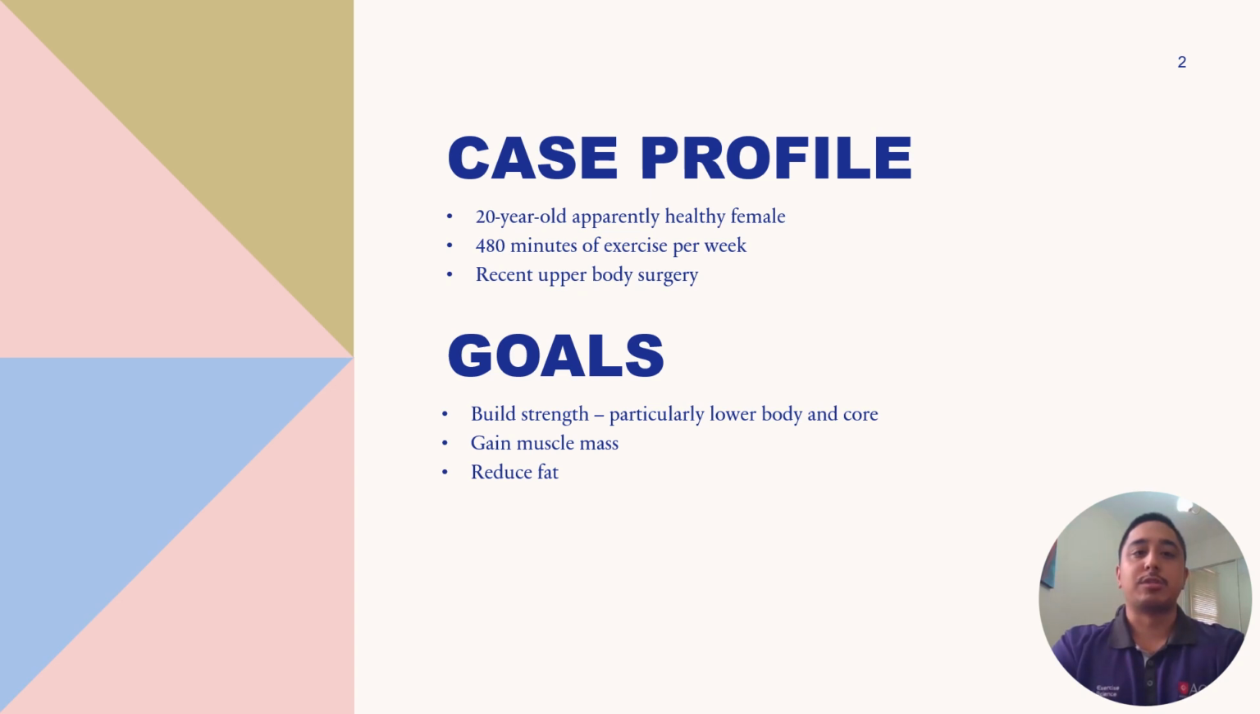Sophia's goals were to build strength, particularly lower body and core, gain muscle, and reduce fat. As building strength and gaining muscle both require an anabolic state and reducing fat requires a catabolic state, we would aim to have her enter an anabolic state to focus on her first two goals of building strength and gaining muscle for the 6-week duration of the exercise program. After completion of the 6 weeks, we would then reassess her goals and decide if she would like to continue building strength and gaining muscle or focus on reducing fat.